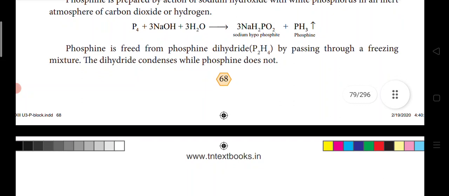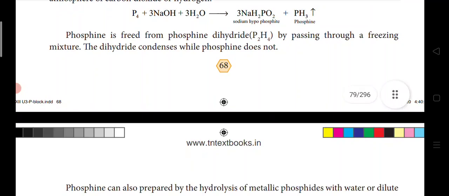Phosphine is freed from diphosphine, that is P2H4, by passing through a freezing mixture. So the diphosphine condenses while phosphine does not. It will have some other byproducts also, not only phosphine. So here phosphine comes out with P2H4. We have to pass that through a freezing mixture, so that phosphine alone comes out, and the other one gets frozen.